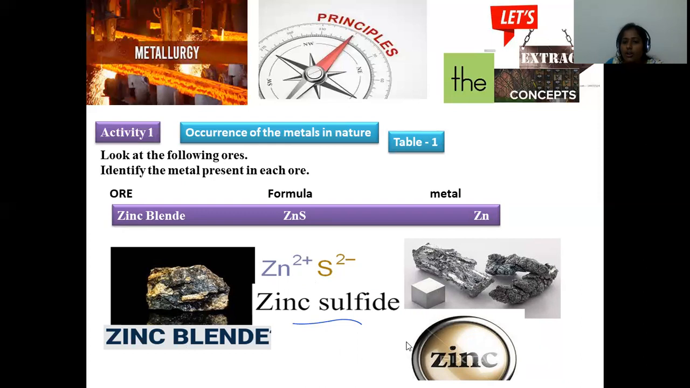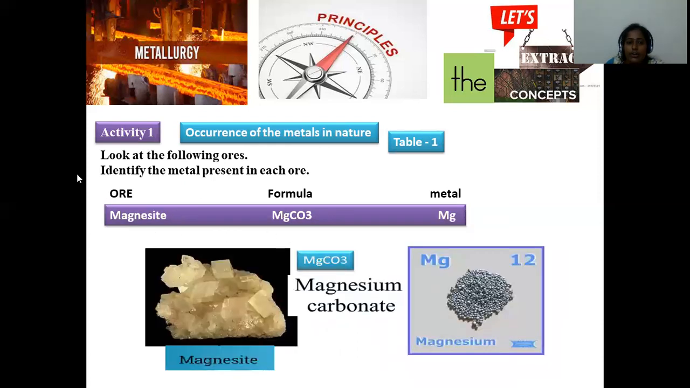Zinc is also used in the alloy bronze. Bronze is the alloy of zinc and copper, right? Apart from this, you can find many kinds of applications with zinc as well. Now let's move on to magnesite, where magnesium carbonate will be there.